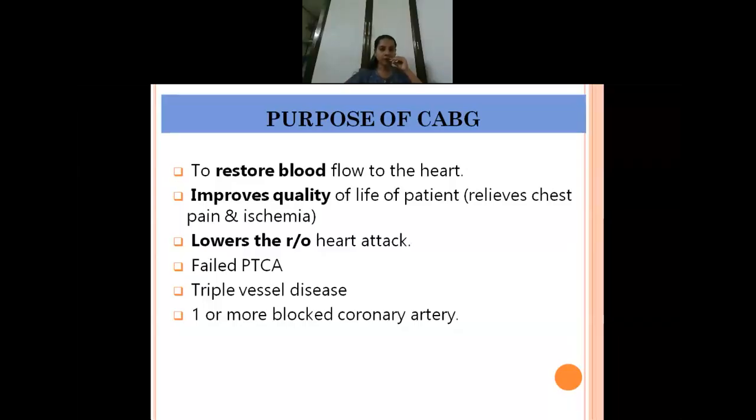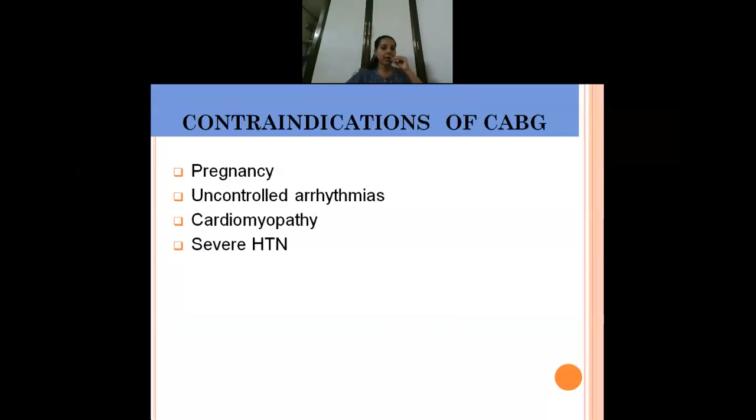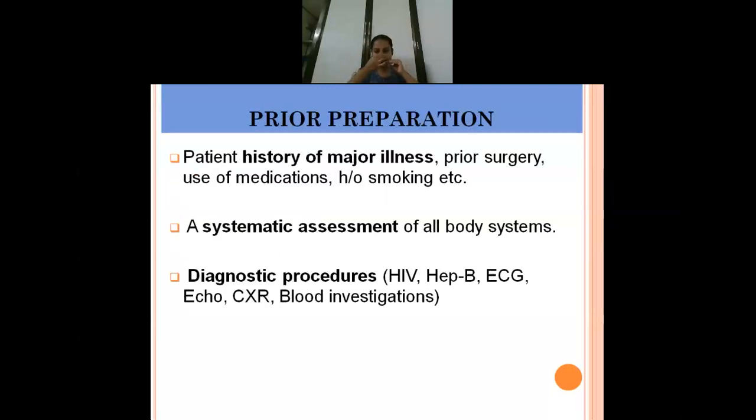Okay. Now, contraindications of open heart surgery: you will not do it on a pregnant woman or when they are having uncontrolled arrhythmias. Suddenly when you are doing the surgery, arrhythmias can happen, or after the surgery arrhythmias can happen. So, we will not do it on patients who have uncontrolled arrhythmias. One more is patients with cardiomyopathy may not be able to tolerate the surgery, so it is not done on such patients. Next, if the blood pressure is uncontrolled, we will wait for the BP to become normal. Then only they will perform the CABG surgery.